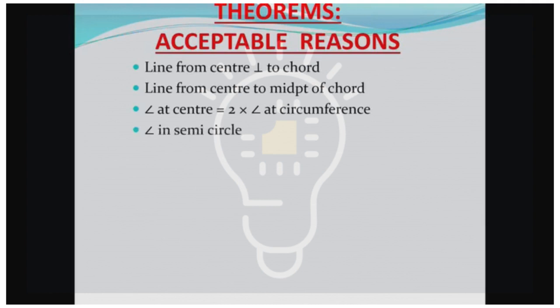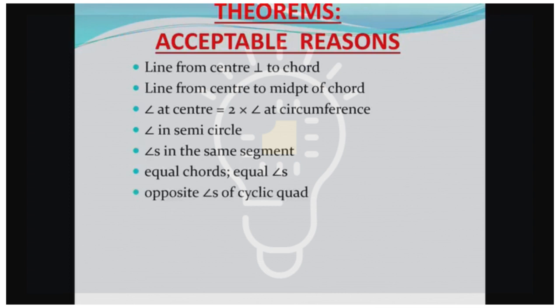The angle in a semicircle is equal to 90 degrees. And of course, we know that there's a diameter that's involved there. The angles in the same segment are angles that are subtended by the same chord. Equal chords and equal angles, another important reason in connection with Euclidean geometry.